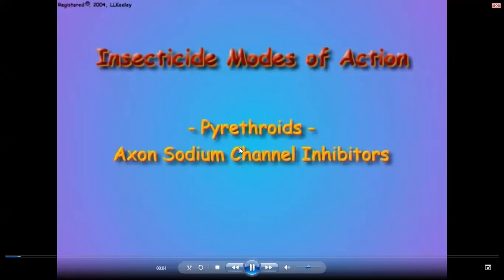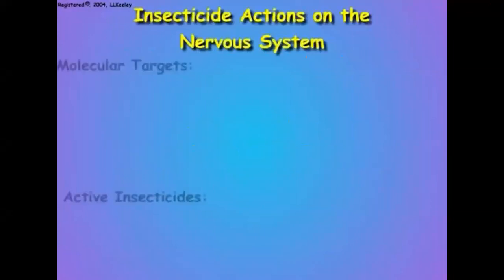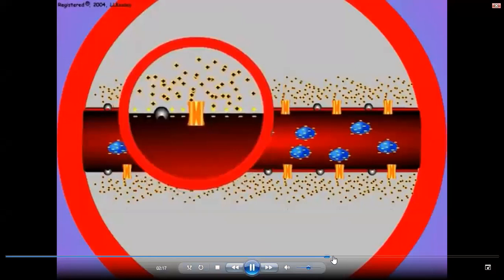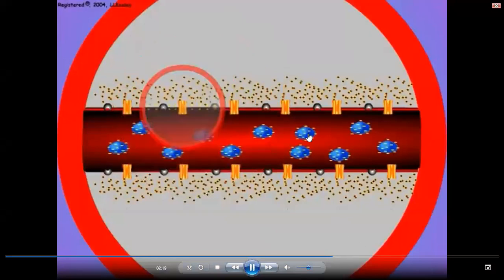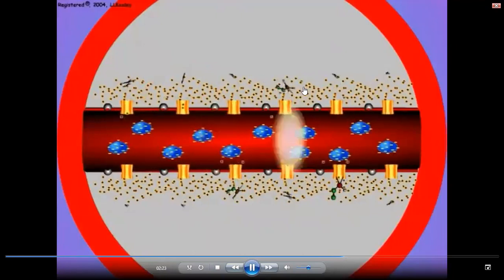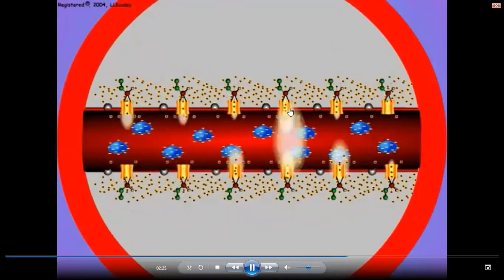But in case of synthetic pyrethroid, which one is the target site? Sodium channel. So where they will attach? Sodium channel. Yes or no? You see the video. Here you see, when you apply the synthetic pyrethroid, where are they attaching?